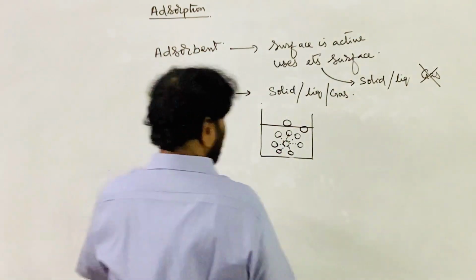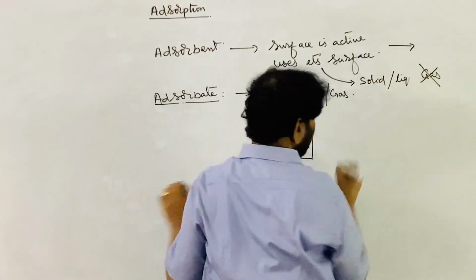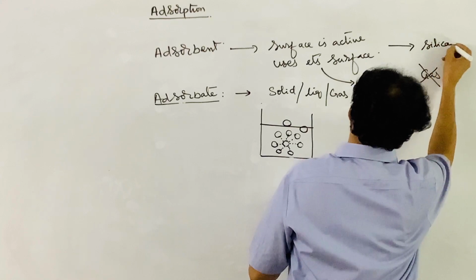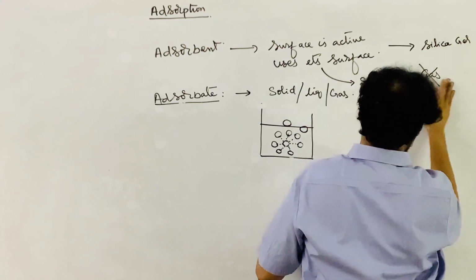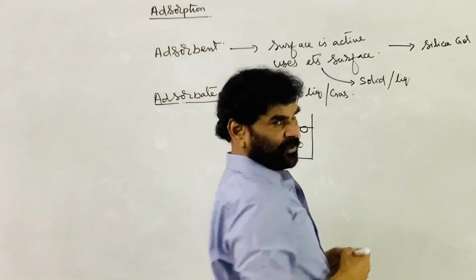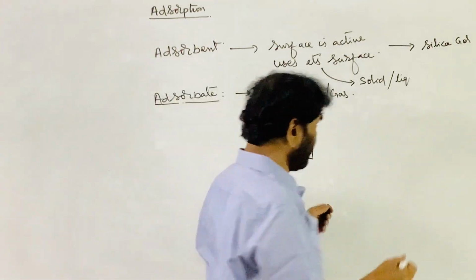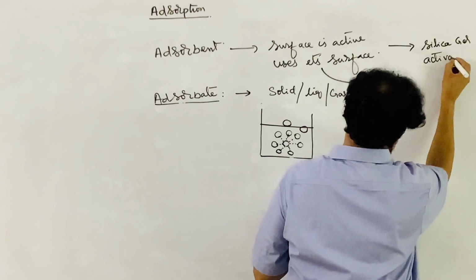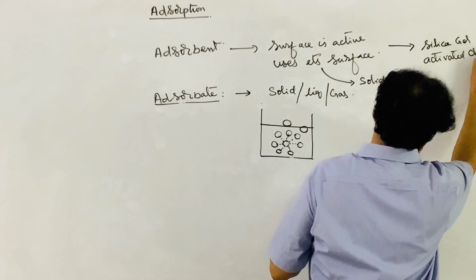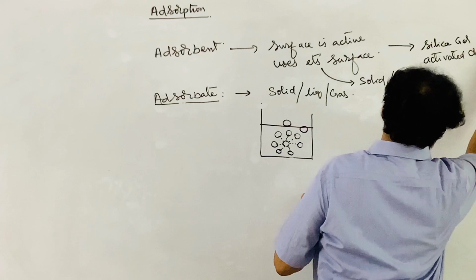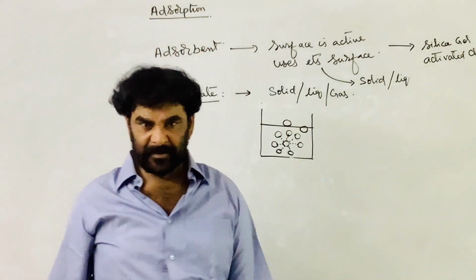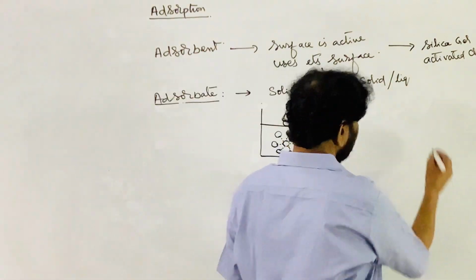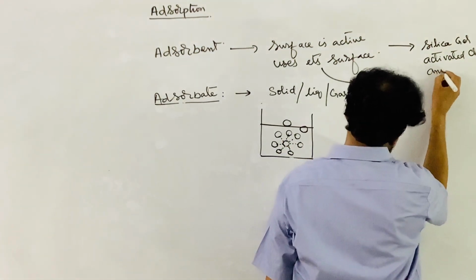So, for adsorbents, this is silica gel, common silica gel, nothing but sand that is specially prepared. There is activated charcoal, which is nothing but carbon powder indirectly, and animal charcoal.